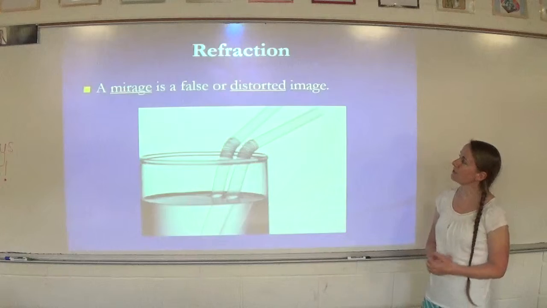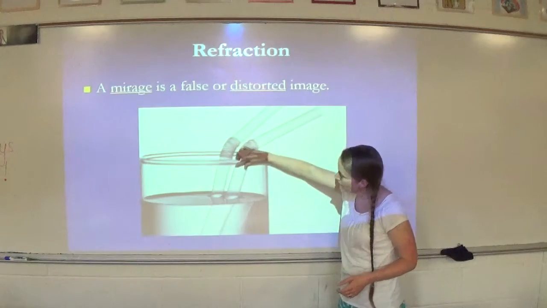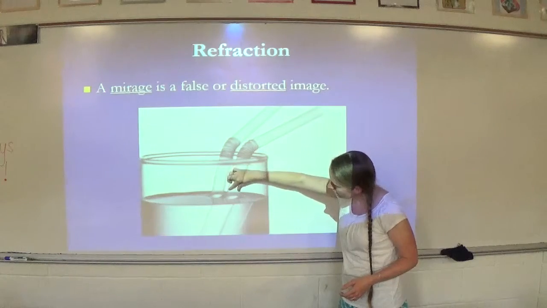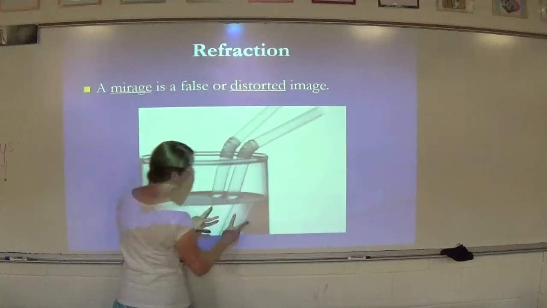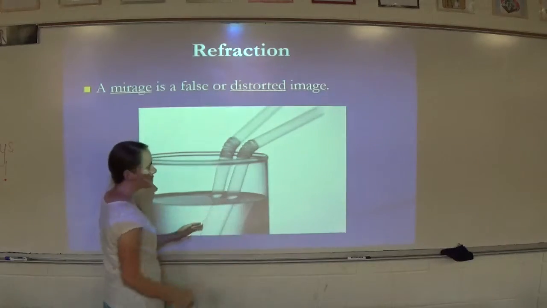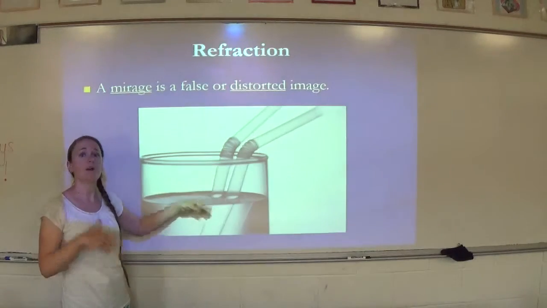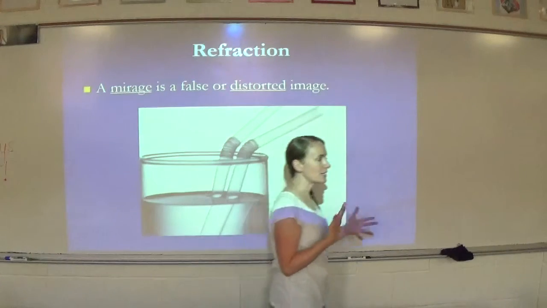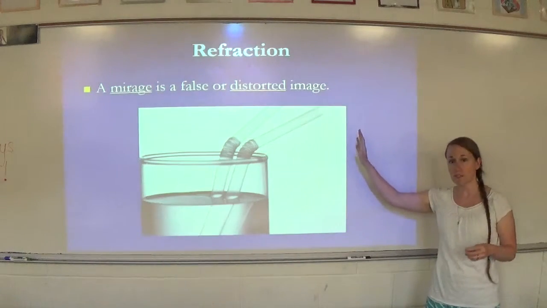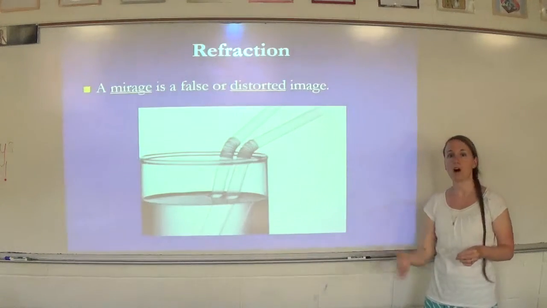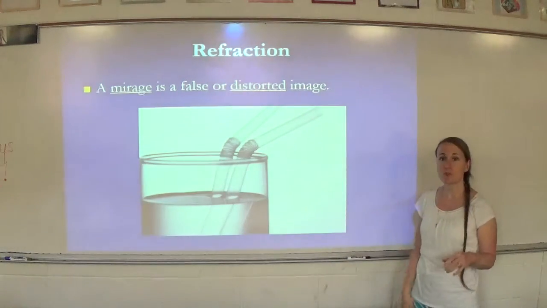A mirage is a false or distorted image. So if you've ever seen like a straw or something like that in water, here we can clearly see that the line should just keep going like this. But if you look, it looks like the straw has gotten bigger and has moved over a little bit, and that's due to the light bending as it passes through the water. Because remember, light travels at different speeds in different media. So it travels a different speed in air than it does in water, and that causes that bending, and so it looks different to us, and that's referred to as a mirage.